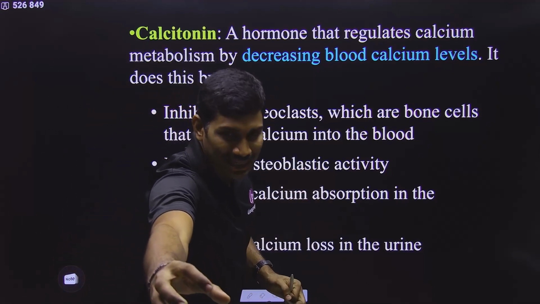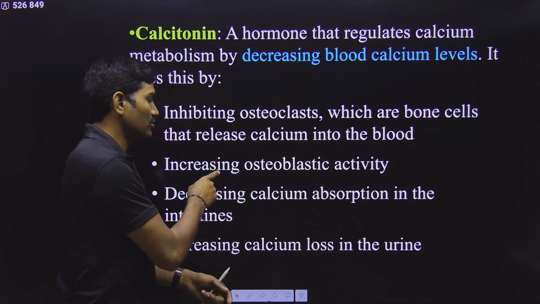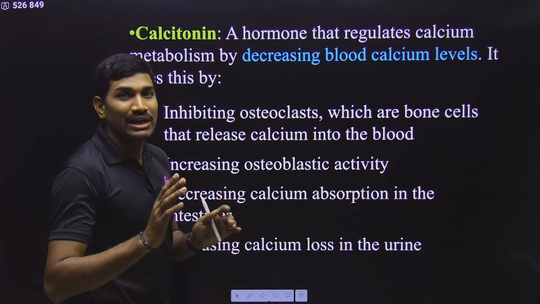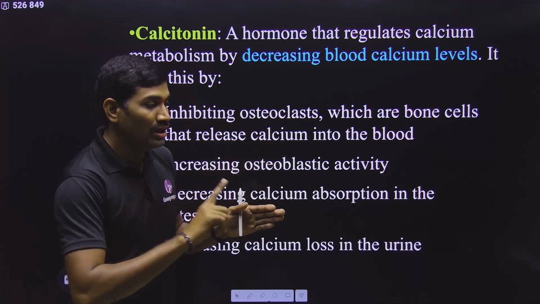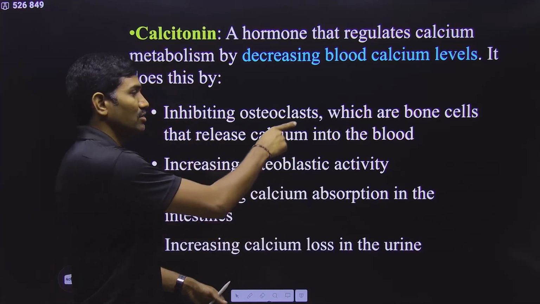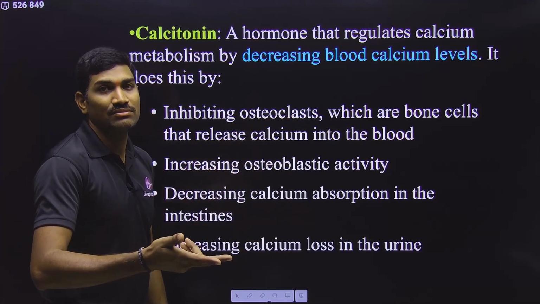That means calcium is taken from the blood and added to the bone. Because of this activity, blood calcium levels are decreased. Next one, osteoclast. What will osteoclast do? It will break the bone and release the calcium. So for blood calcium level to decrease, osteoclast activity should decrease. So osteoclast activity decreases, osteoblast activity increases.